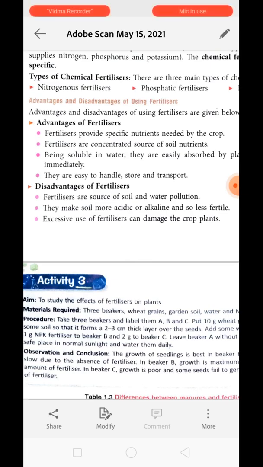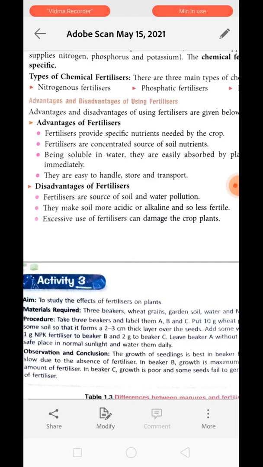Over there it can cause algal bloom. Algal bloom is a condition in which algae grow rapidly on the surface of water. You may have seen a greenish coating on the deposited water present in a nearby pond or lake. Understand?